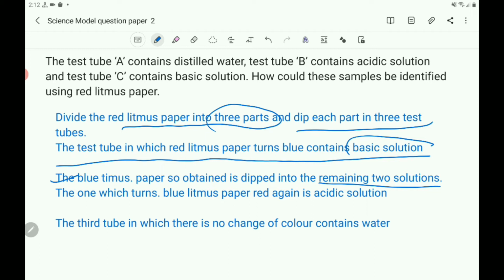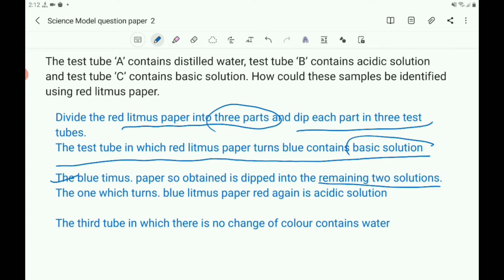Here the blue litmus paper so obtained is dipped into the remaining two solutions. The one which turns blue litmus paper red again is the acidic solution. So now you can recognize the acidic solution. You know that acid converts blue litmus to the red color. So the litmus converts to red color in the acidic solution.